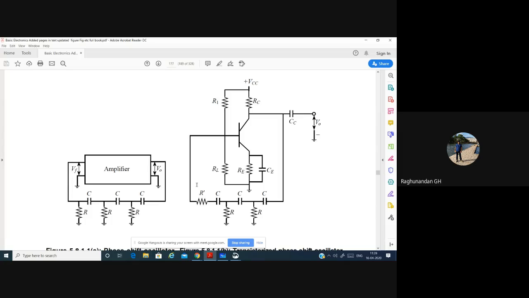See, the input and the output should always be balanced. The load of the input and the output should be balanced. Load means the resistance or the capacity at the input and the output, and while designing we design it in a proper proportion. If that is not balanced, then you have to add extra resistance.